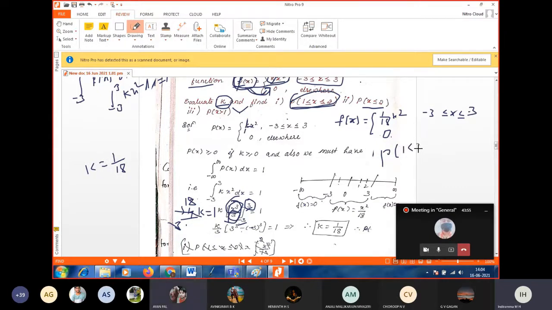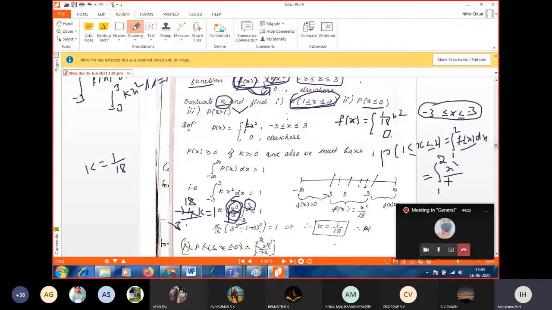It is the integral from 1 to 2 of f of x dx. Correct. So is 1 to 2 existing in the interval minus 3 to 3? Yes, ma'am. Okay, therefore what is the value of f of x that I want to substitute here?